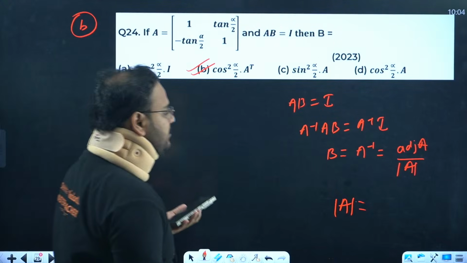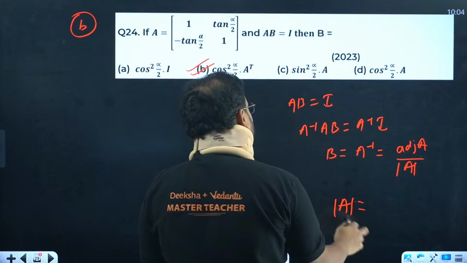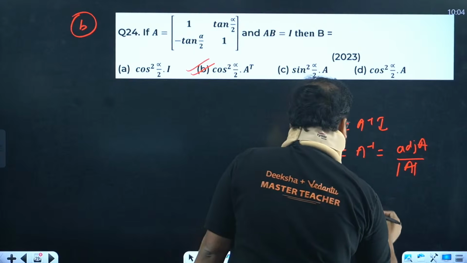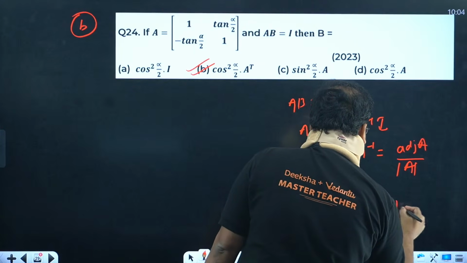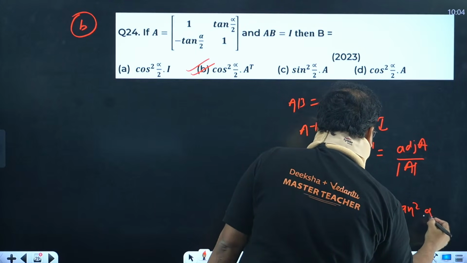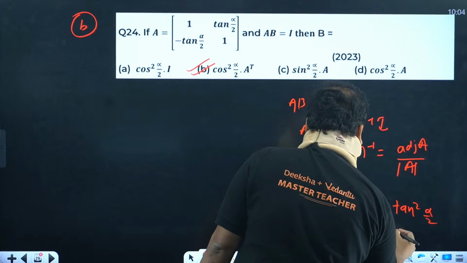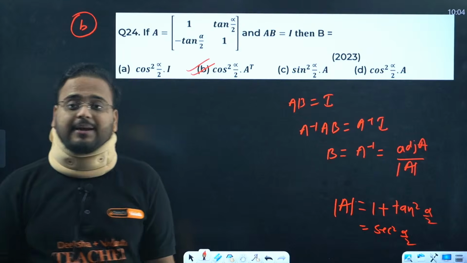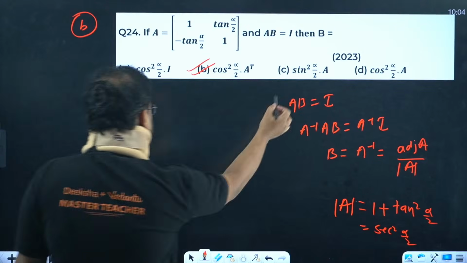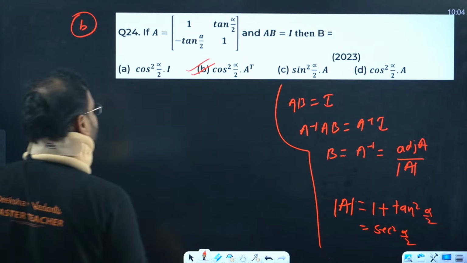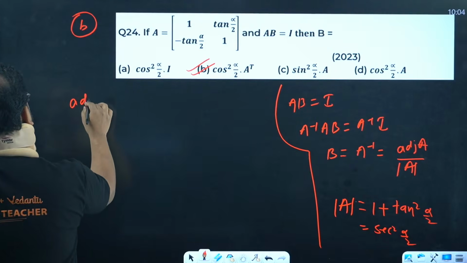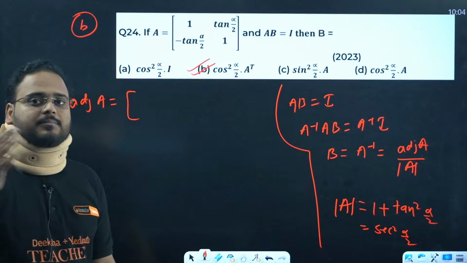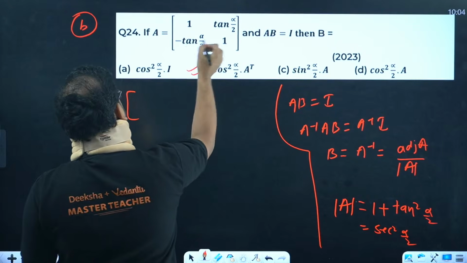How do we solve this one? So determinant of A, how would you find? Check here. 1 into 1 minus this square. So 1 minus of minus becomes plus tan square alpha by 2, and this value is how much? Sec square alpha by 2. That's my determinant value. What about adjoint of A, sir? Adjoint of A for a 2 cross 2 matrix is simply changing the sign over here.